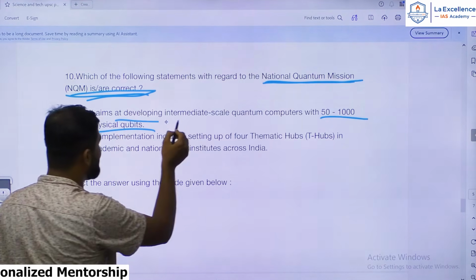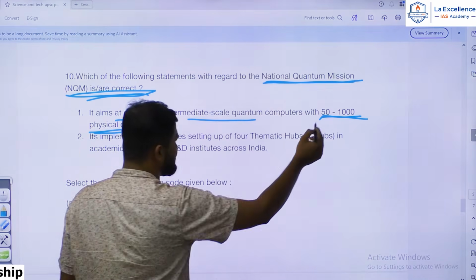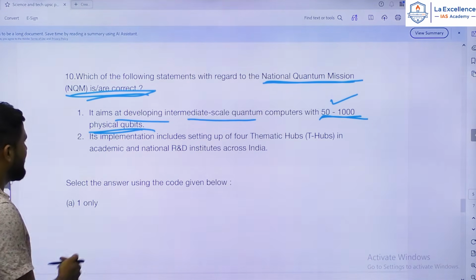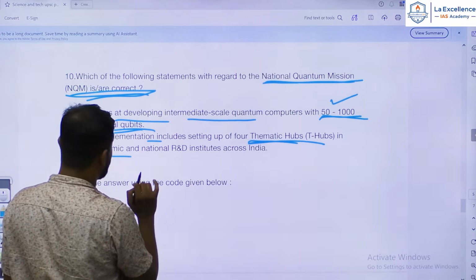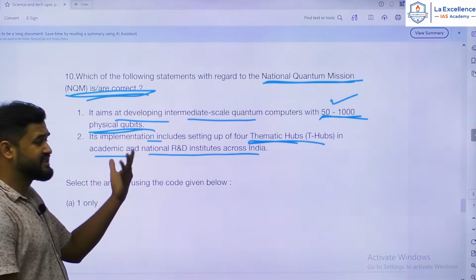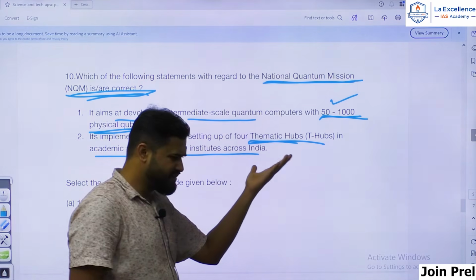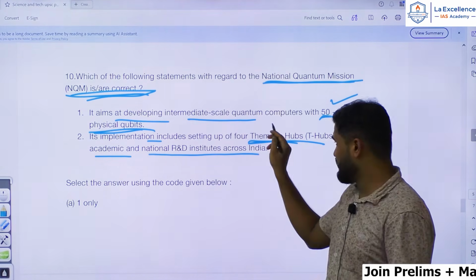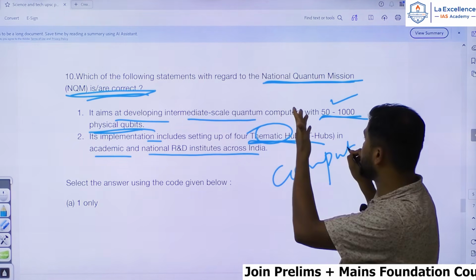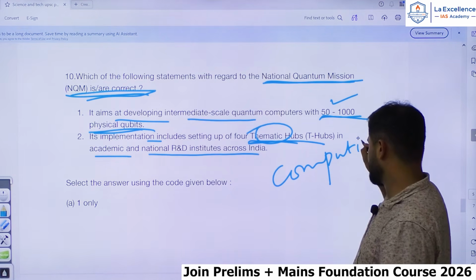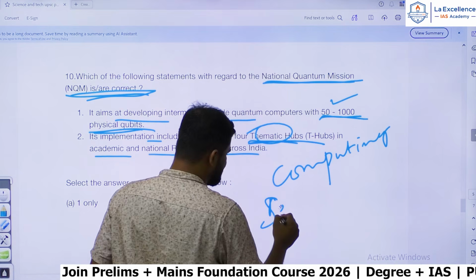So it aims at developing intermediate scale quantum computers with 50 to 1000 physical qubits. This is correct. Its implementation includes setting up 4 thematic hubs in academic and national R&D institutes, especially in IITs, like IIT Mumbai, Madras, etc. This National Quantum Mission has 4 themes.